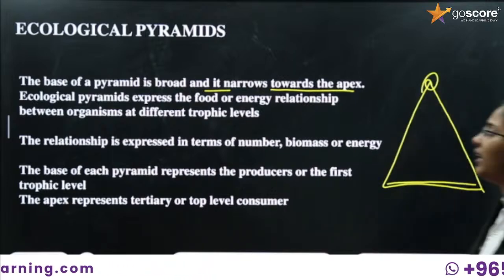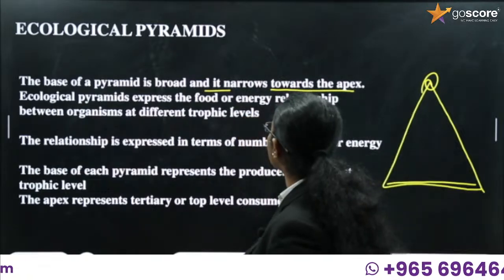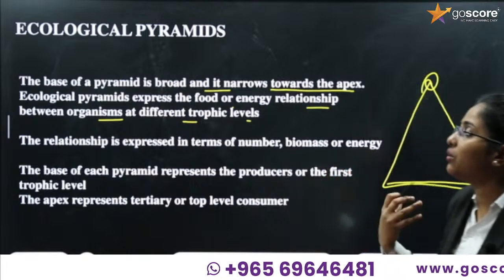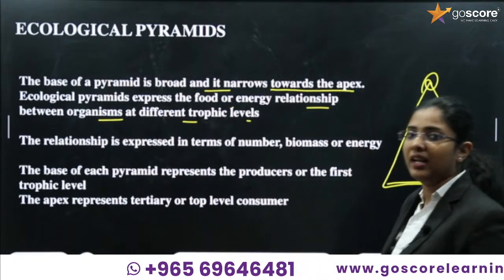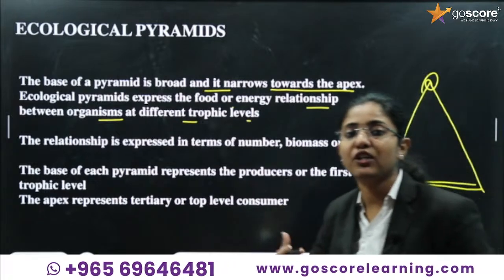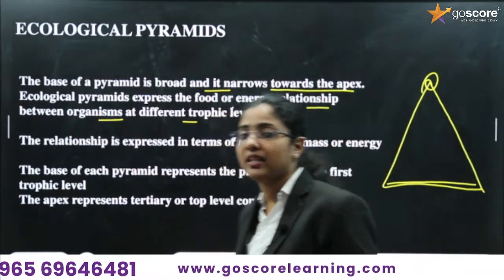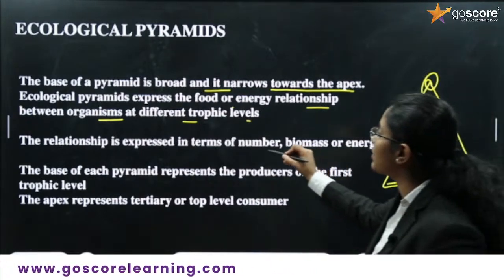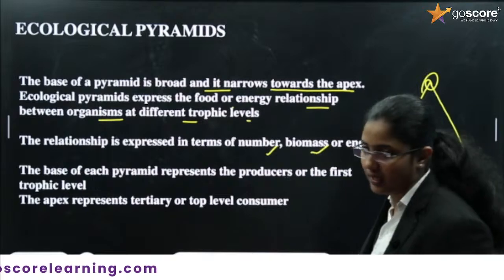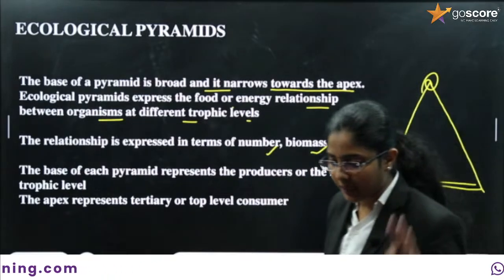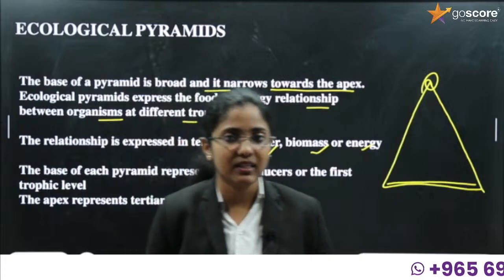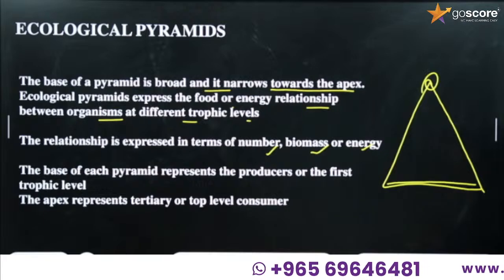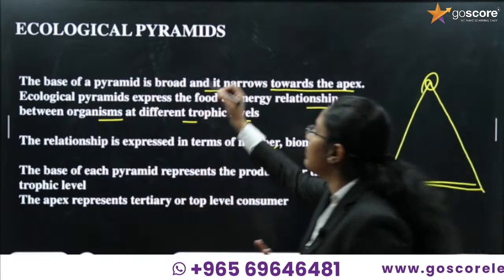Ecological pyramids express the food or energy relationship between organisms at different trophic levels. If we want to represent the energy level in different organisms or different trophic levels, then we represent it with the help of ecological pyramids. The relationship is expressed in terms of number, biomass, and energy. Three types of pyramids are present. What are the three types of pyramids? They are pyramid of number, pyramid of biomass, and pyramid of energy. Dear students, it is also an important question.